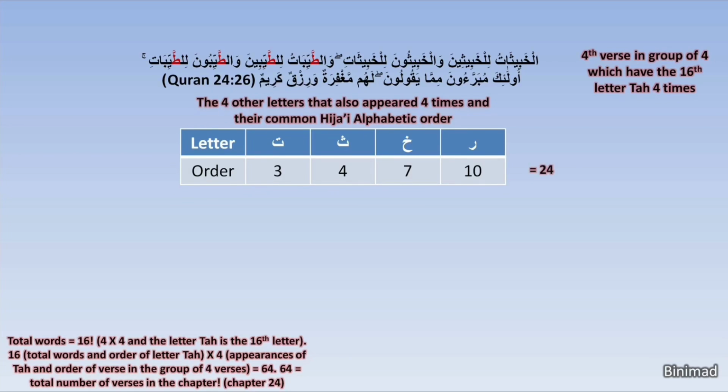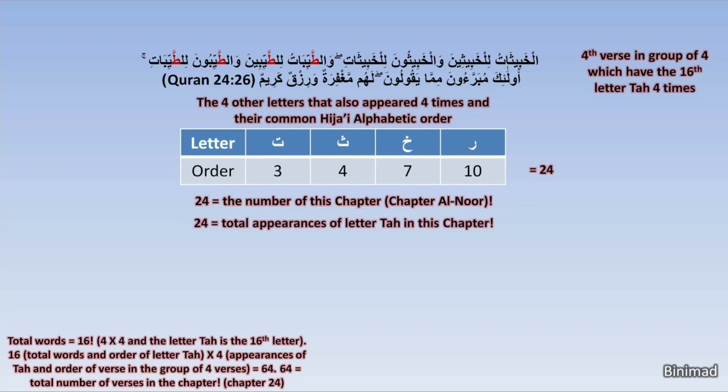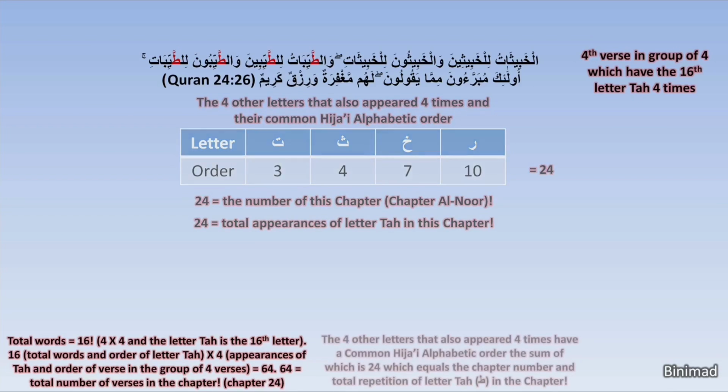So what is 24? As you may have already noticed, shockingly, this chapter, An-Nur, is chapter 24 in the Quran. But what is even more shocking is that 24 is the total repetitions of the letter Ta in this chapter, i.e. chapter An-Nur. Can words truly do justice to this miraculous mathematical code?